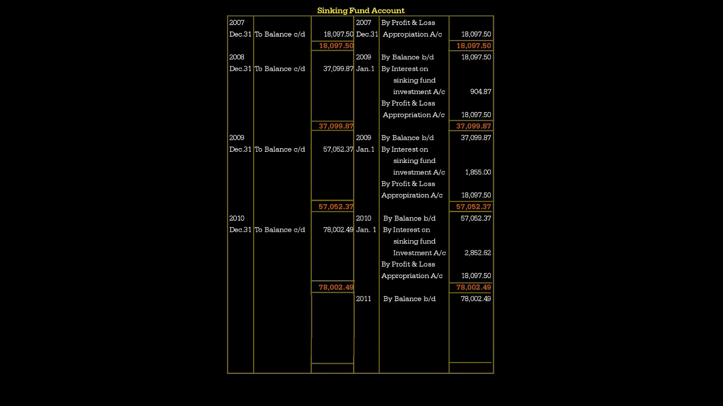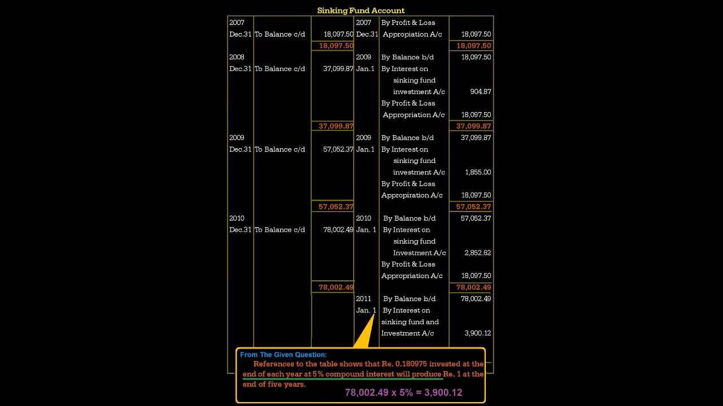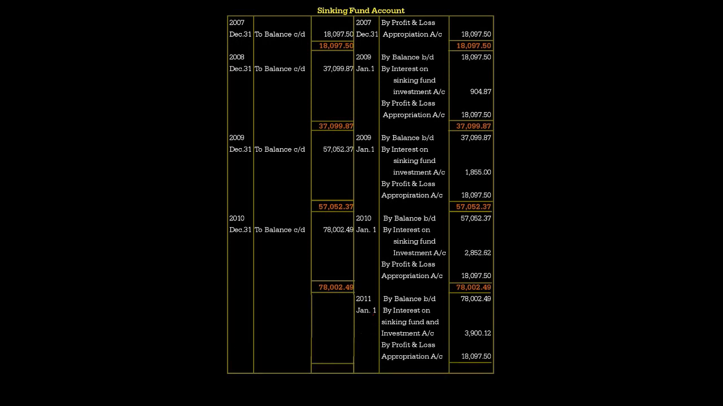Fifth year, by balance brought down 78,002.49. After that, interest on sinking fund investment account, that is 5% on 78,002.49, comes to 3,900.12. Next installment, by profit and loss appropriation account 18,097.50. Here we have to stop. Closing entries of the fund account we will write after writing the investment account. So let us go to the sinking fund investment account.